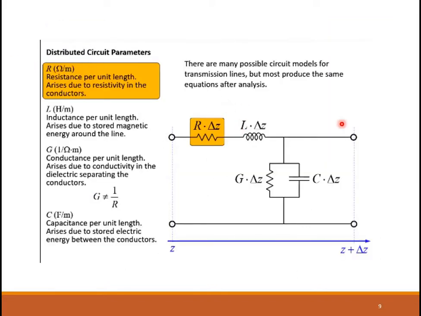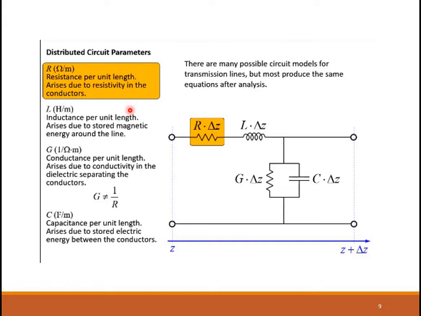So now for this small model, this is Z and this is Z plus delta Z, which makes this difference delta Z. Now we should understand that R, L, G and C are all defined per meter, per unit length. So if R is per unit length, how do I get the total resistance?